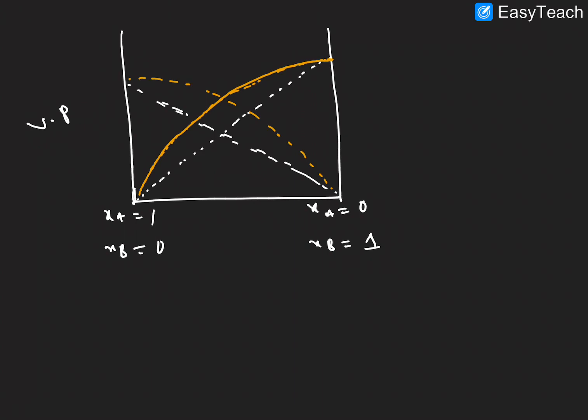This is because P total is greater than PA plus PB.